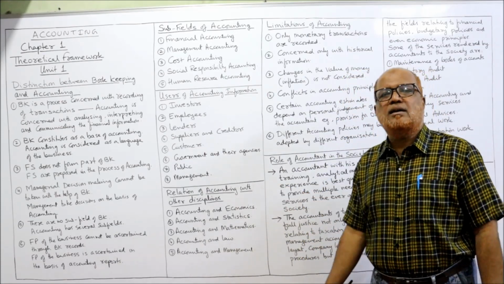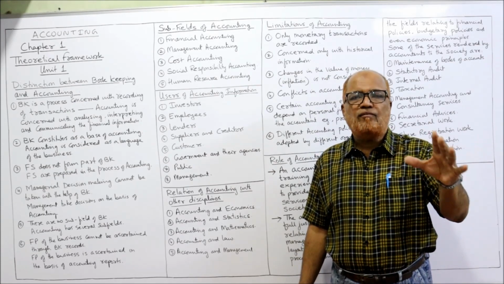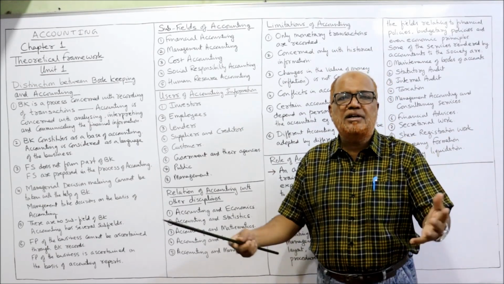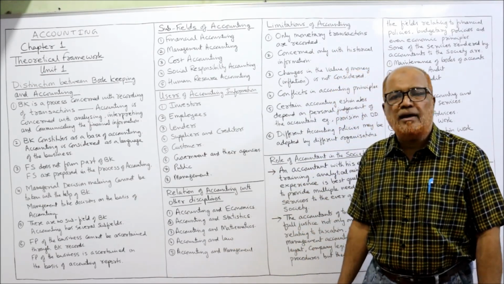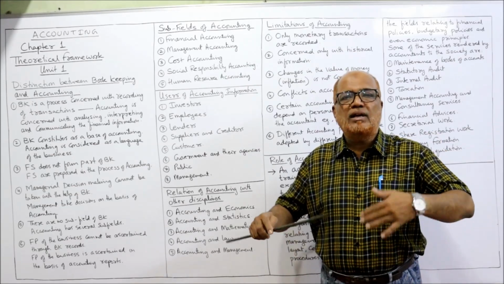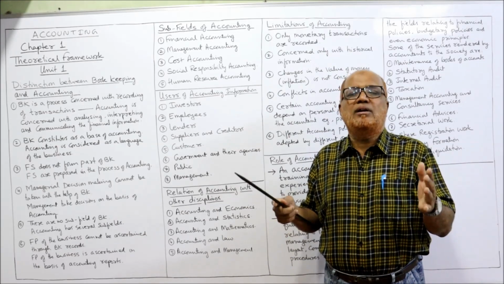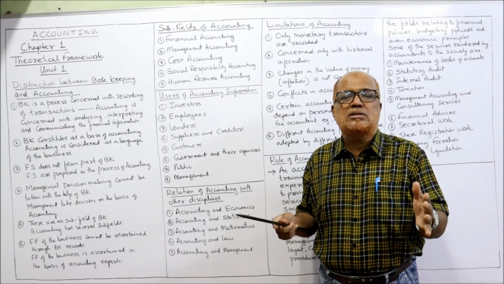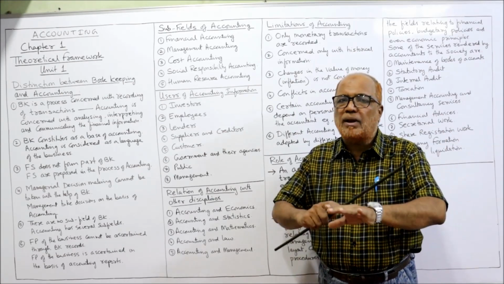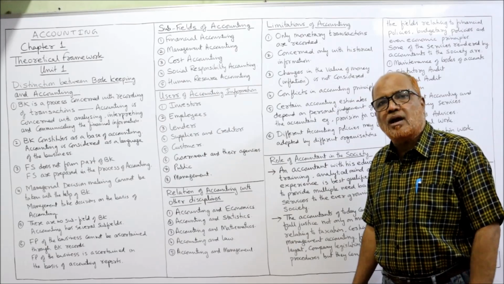Similarly, suppliers and creditors. The suppliers will see the performance of the business, on the basis of which they will supply the goods. Creditors, we can call them suppliers or creditors. So before supplying the goods, the creditors will evaluate the performance of the business, whether the profitability and liquidity are good or not. If the organization's profitability and liquidity are not so good, the supplier will not supply the goods. They are also interested in accounting.